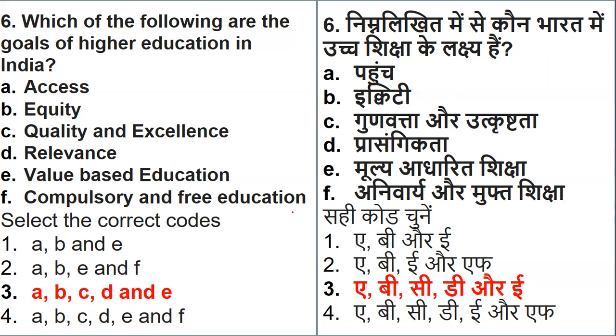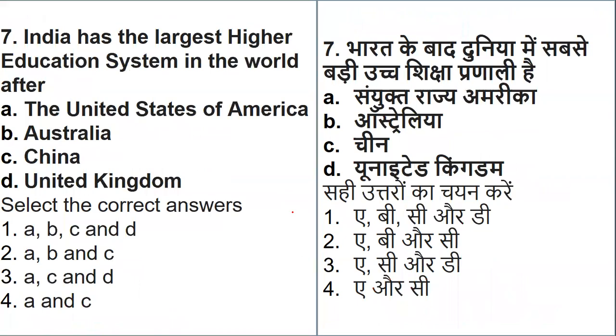Okay, fine. Now let's go to question number 7. India has the largest higher education system in the world after which country? Whether it is the United States of America, Australia, China, or the United Kingdom. They have given the list of countries, and you have to answer according to the codes.